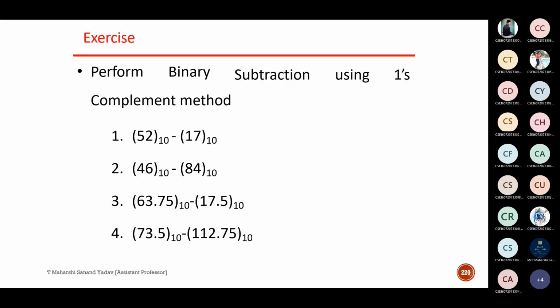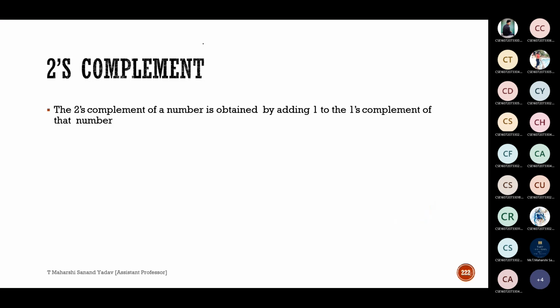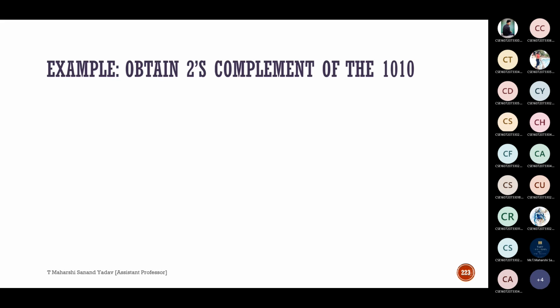So we are done with 1's complement arithmetic. Next we are left with 2's complement. What is 2's complement? Add 1 to the 1's complement. Correct. 2's complement of a number is obtained by adding 1 to the 1's complement of that number. So what is the answer for this? Yes, sir. So our result is 0110.